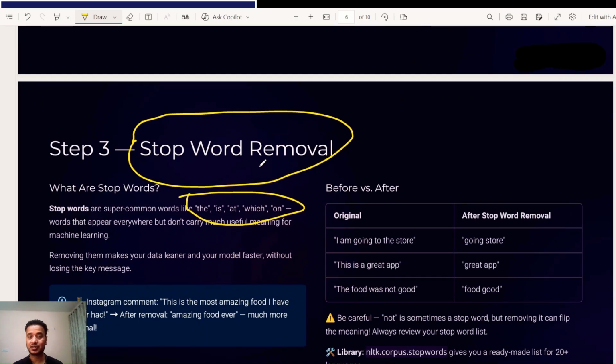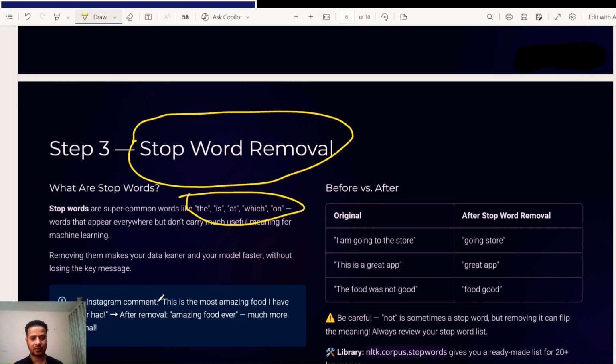Third is stop words. This is the most important part, and this is a must-do. So what are stop words? Stop words are super common words like this, is, at, which, on, words that appear everywhere but don't carry much useful meaning in machine learning. Removing them makes your data cleaner and your model faster without losing the keywords.